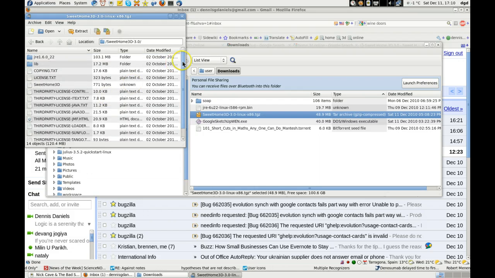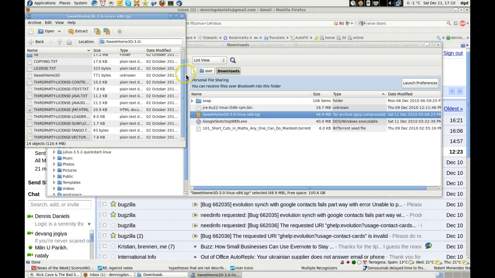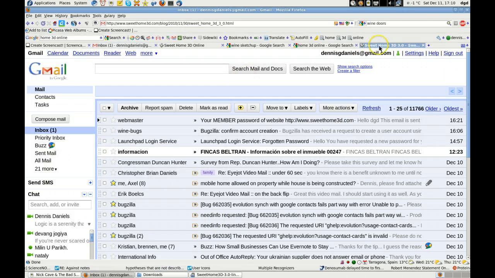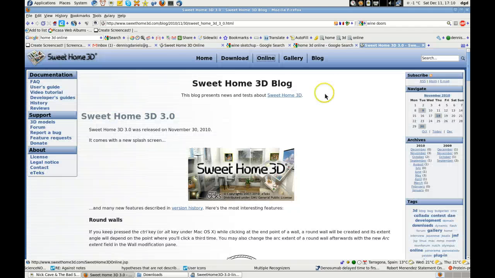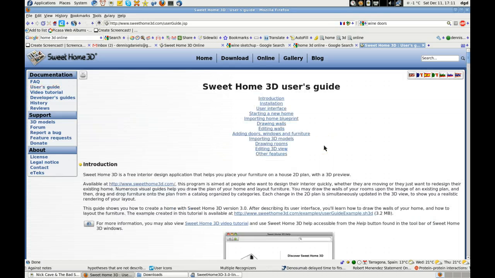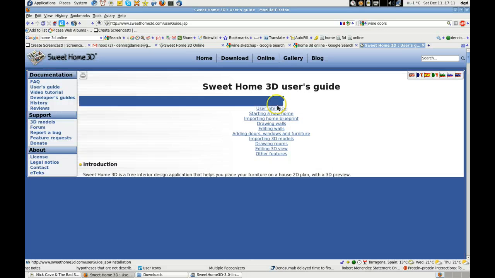And there it is. Let's see, which one is it that we used to start it? Let's see what the install says. Installation, user's guide. Firefox is actually pretty slow on Fedora 14. I've been using Chromium more and more. Installation.